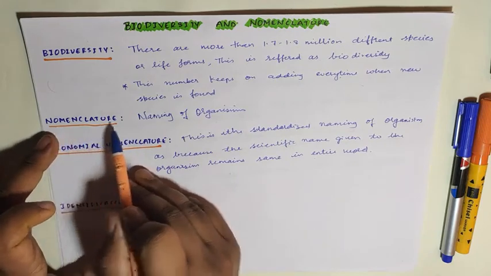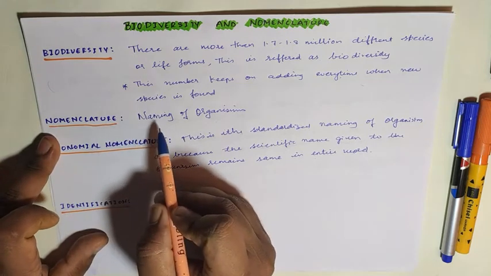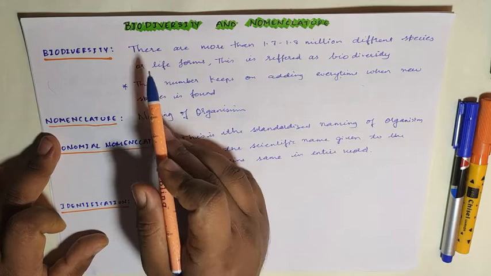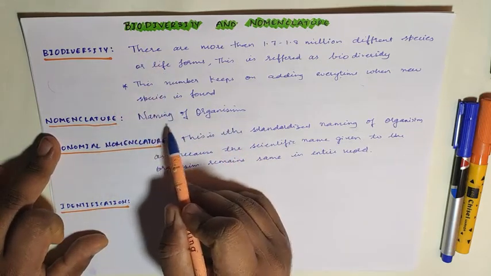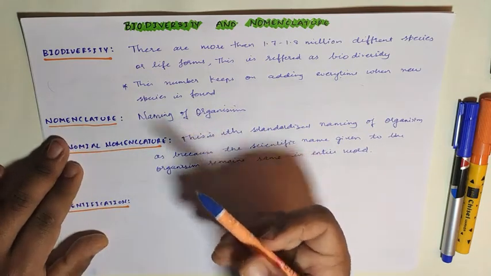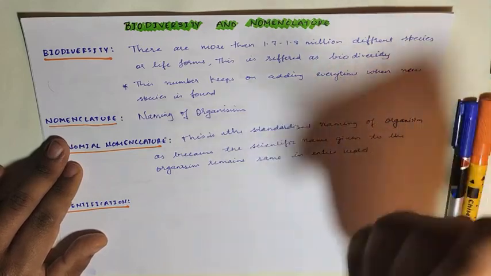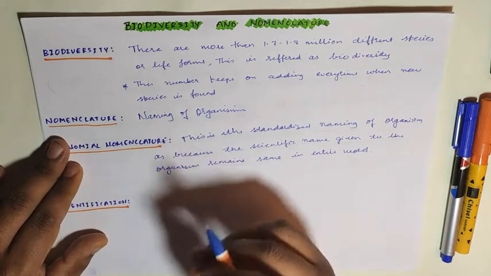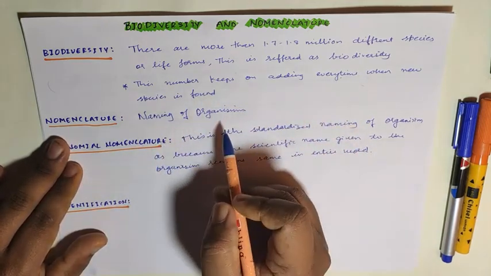Now what is the meaning of the word nomenclature? The meaning of the word nomenclature is simply naming. And as we are discussing living forms or organisms here, we can consider naming of organisms. So naming of organisms is called nomenclature. It is as simple as when a human baby is born, we give it a new name. Why do we give it a new name? So that it has its own identity. Whenever it's called by its name, the person can respond.